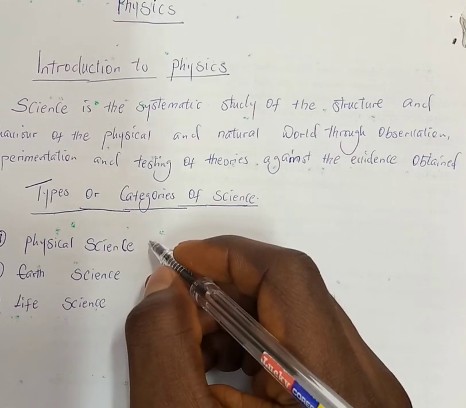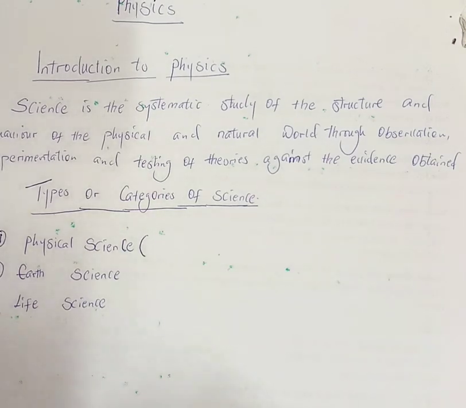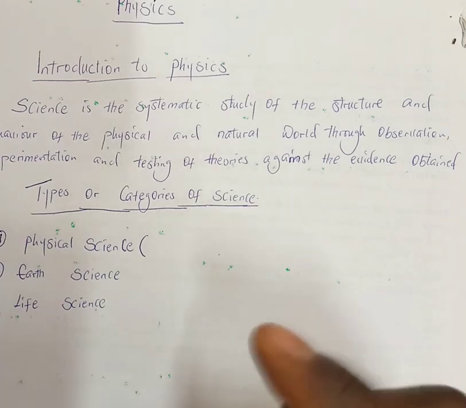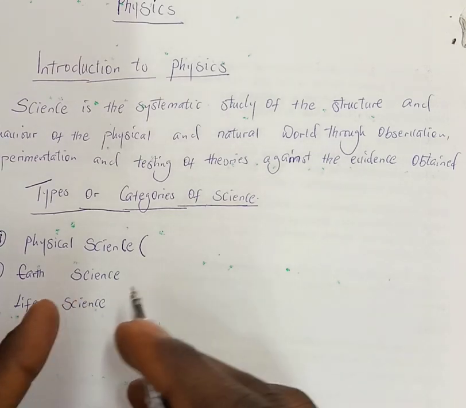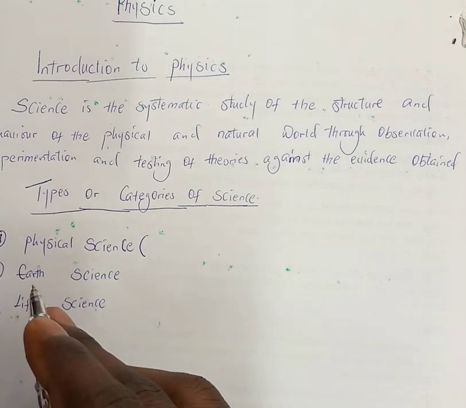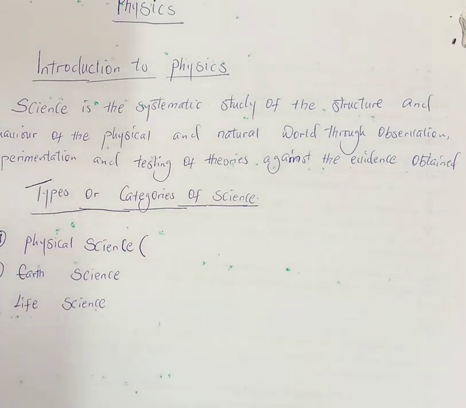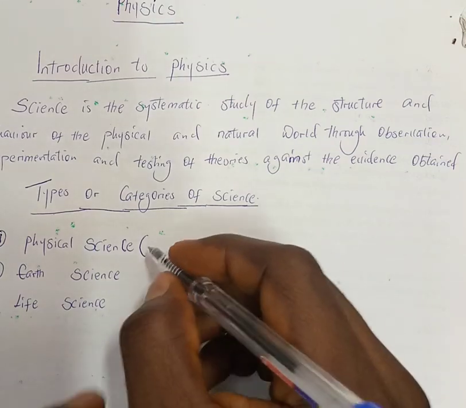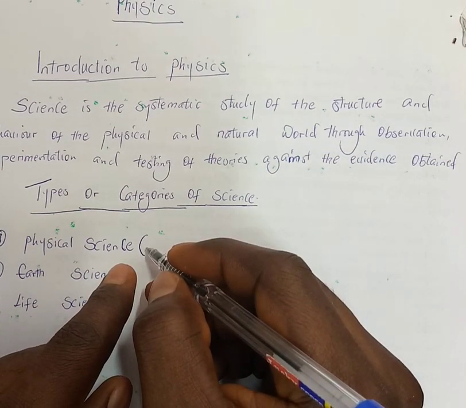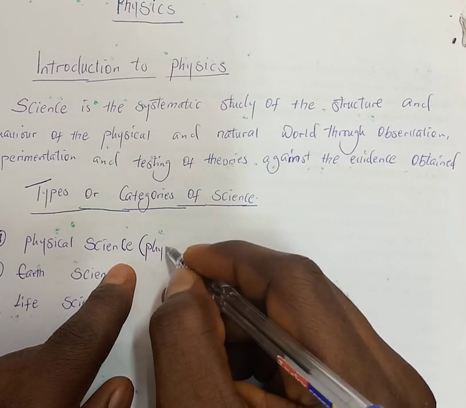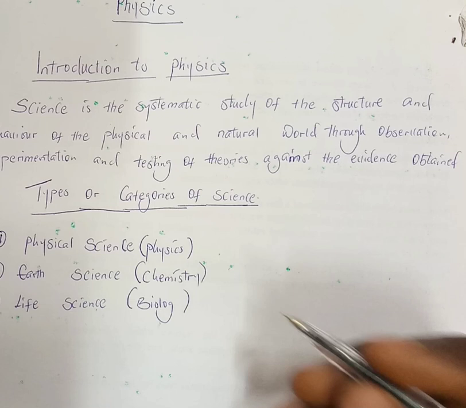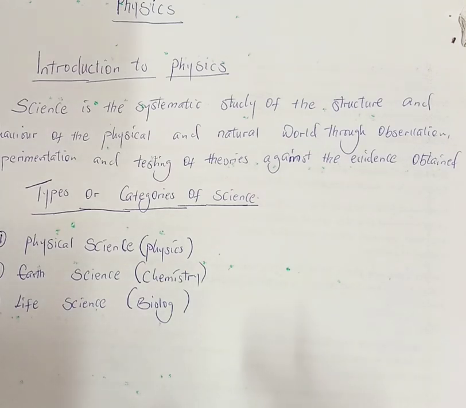Now, the physical science is basically physics, or is based on physics. So that's where physics came into existence, as a physical science, one of the branches or categories of science. It is under the physical science. While the earth science is based on chemistry, the life science is biology. So that's how physics, chemistry, and biology came into existence.